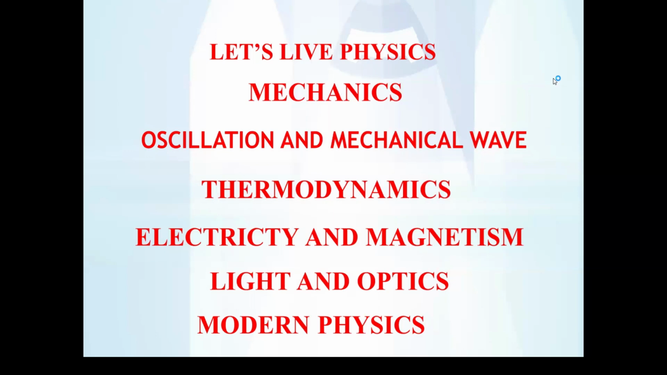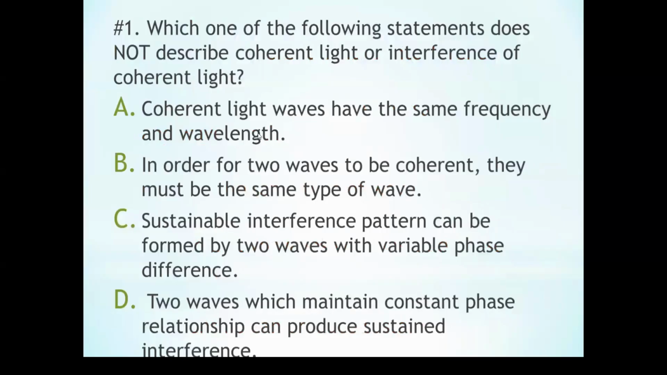A given question may be based on various physics topics, such as mechanics, oscillation and mechanical waves, thermodynamics, electricity and magnetism, light and optics, or modern physics. Now, let us see a question which is taken from 2023. The question says, which one of the following statements does not describe coherent light or interference of coherent light?